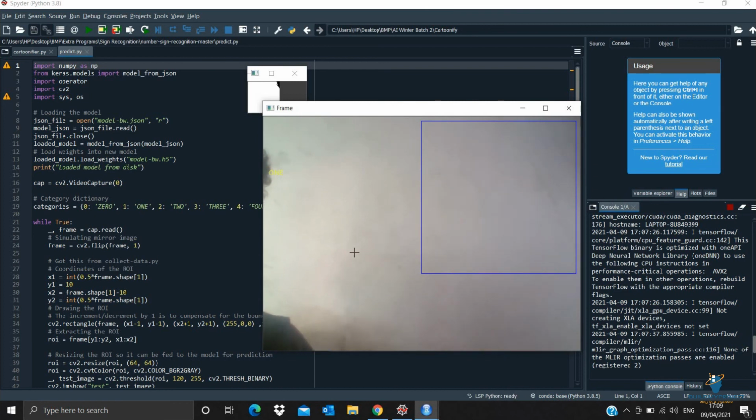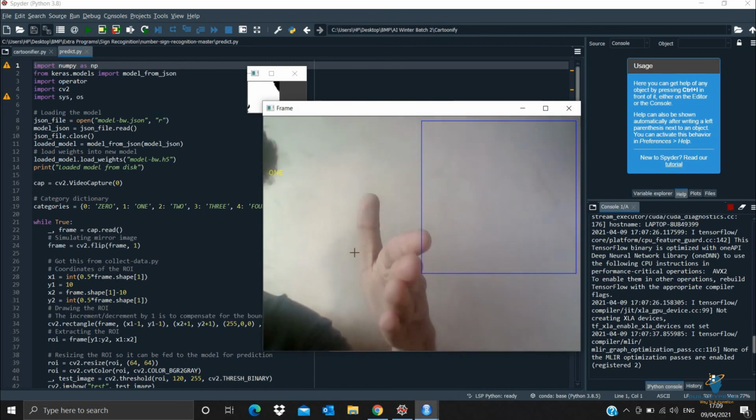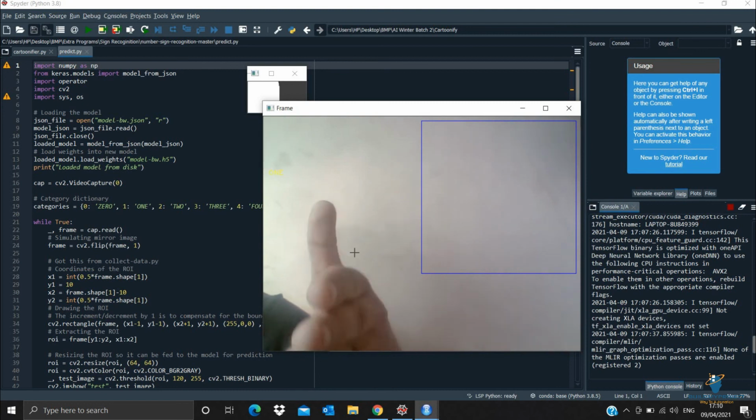So in the same way you can go for alphabets as well. In the same way you can go for any sign. Even if you go for a real life example, there are multiple ways, like if we show a folded hand, which means stop. And if we gesture in this way, we are telling another person to move in another direction. In the same way you can go for multiple things.